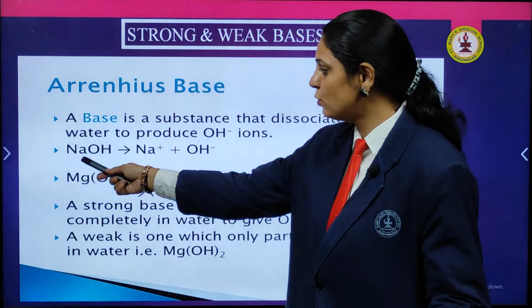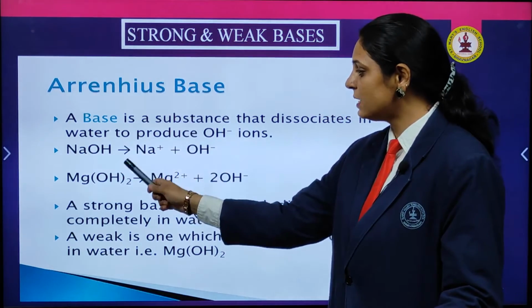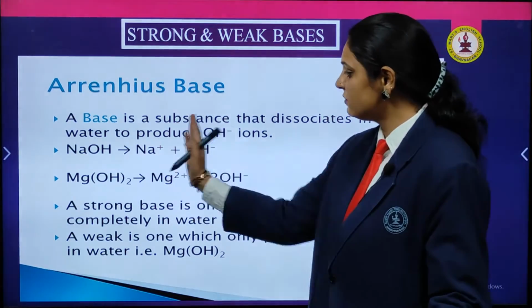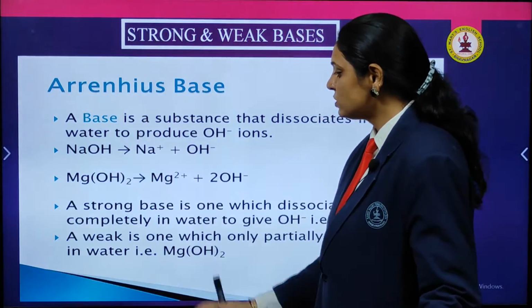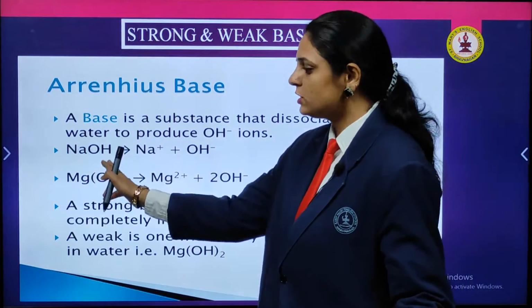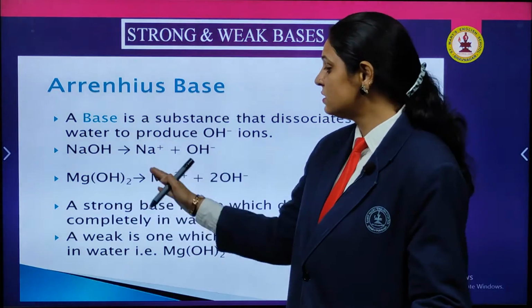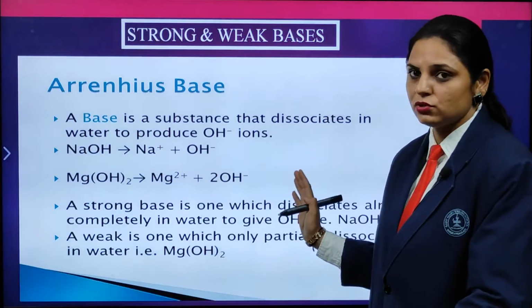You can see over here sodium hydroxide will dissociate completely into sodium and the hydroxide, OH negative. That means positive and negative fully dissociated. Magnesium hydroxide, Mg2 positive, that means 2 positive ion. In higher classes you are going to see this is the valency, how it dissociates. Here you need to understand only the dissociation.